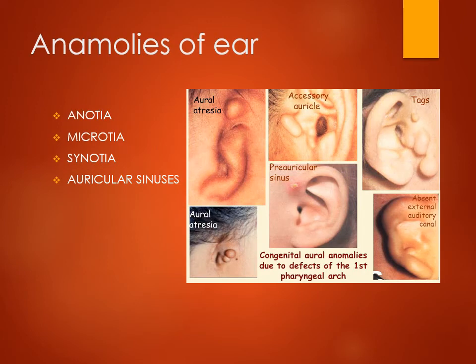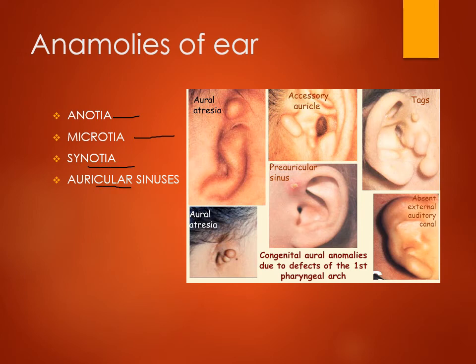Anomalies related to the ear include anotia. Anotia is nothing but absence of the ear, or there can be aural atresia, where the ear is present but only a few structures can be seen, and a proper ear is not formed. Microtia is a small ear, or there is synotia.